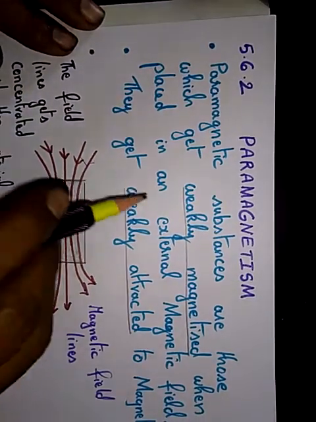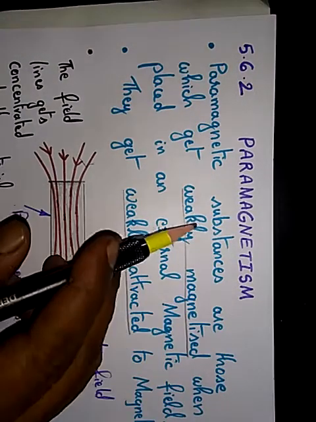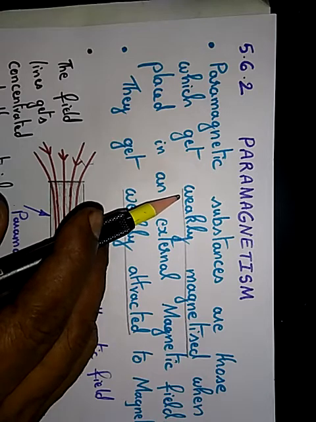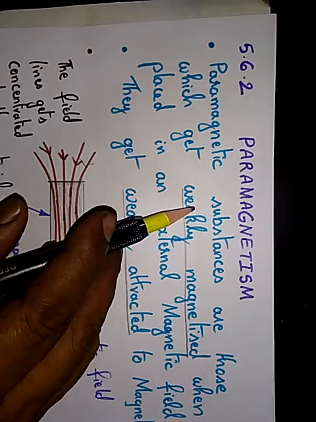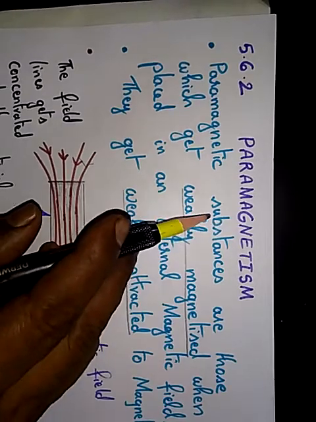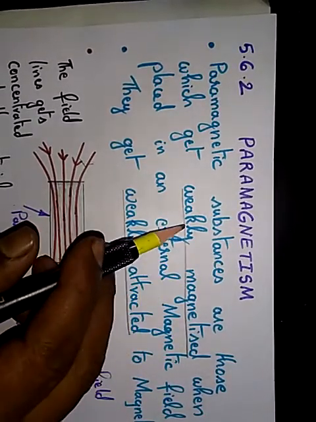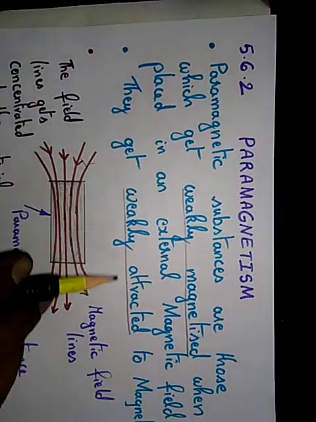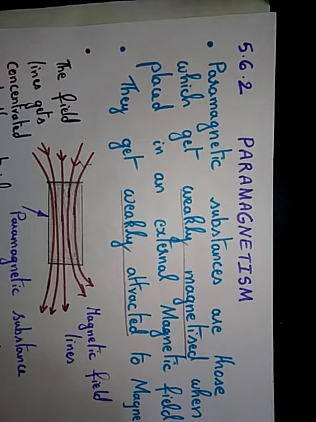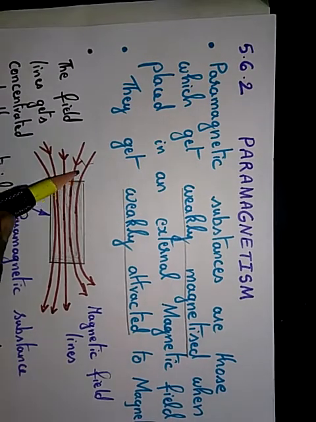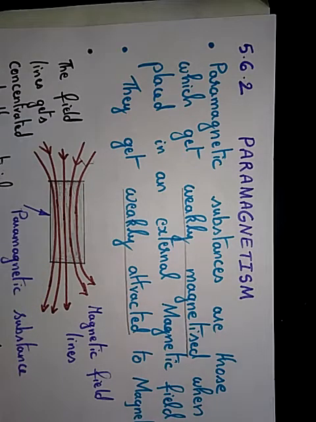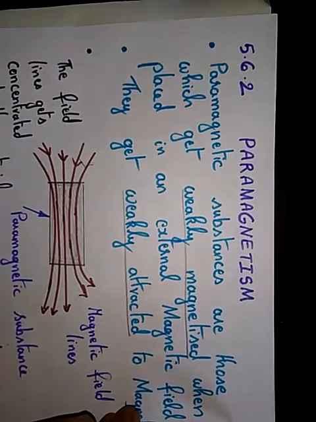I hope you have understood about paramagnetism. It is not very strong, it does not have very strong properties like ferromagnetism, but compared to diamagnetism, this has some magnetic properties. Generally, it is weakly magnetized and they get weakly attracted to a magnet. If you compare with diamagnetism, the field lines get repelled and go out of the substance, whereas the magnetic field lines go inside the substance in the case of paramagnetism.